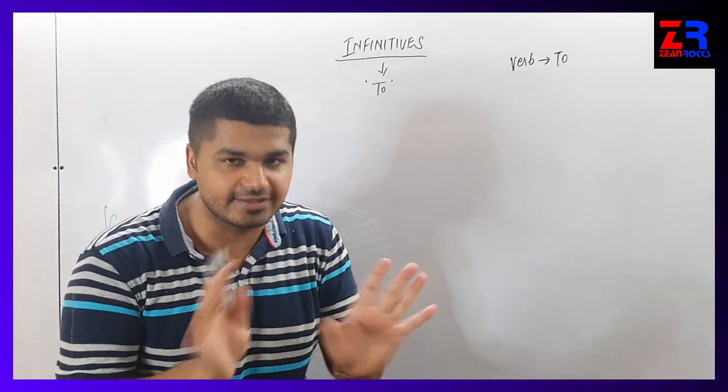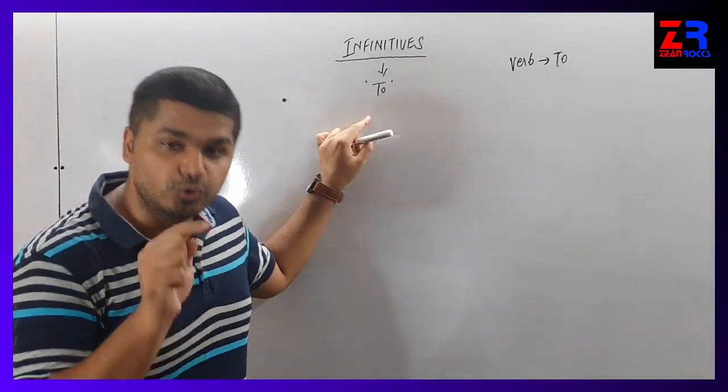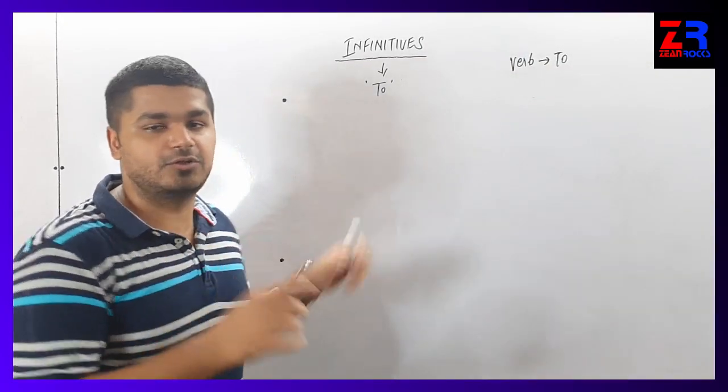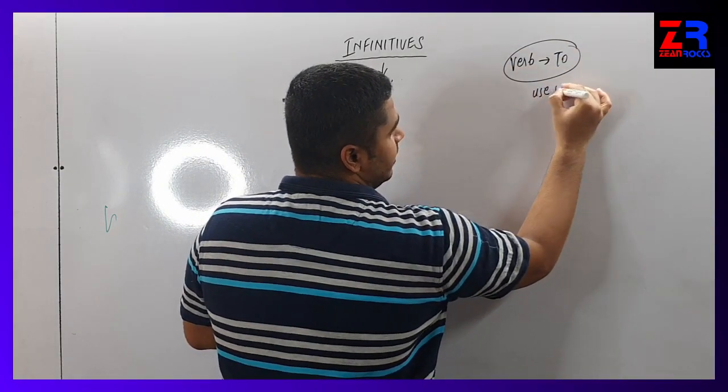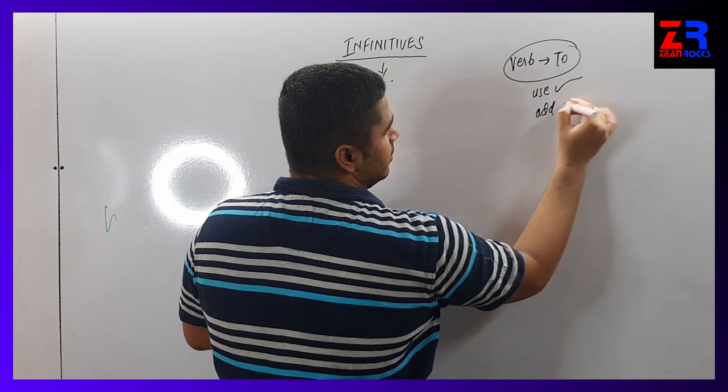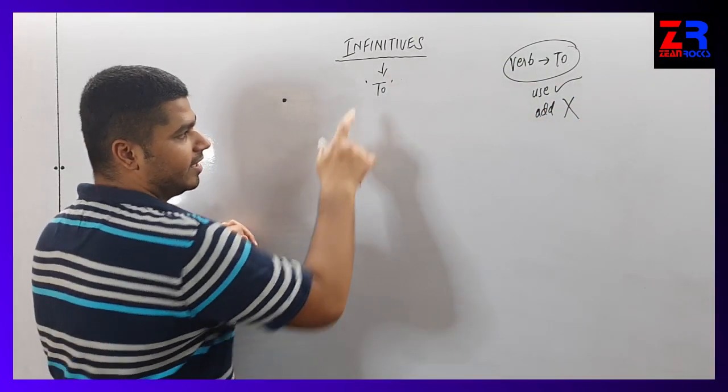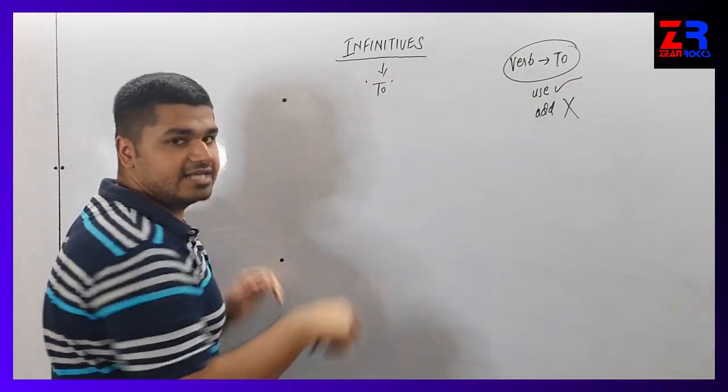We don't add the word to. In infinitive we have to use the word to as well as add the word to. In verb only use, don't add. But in infinitive we have to use as well as add.